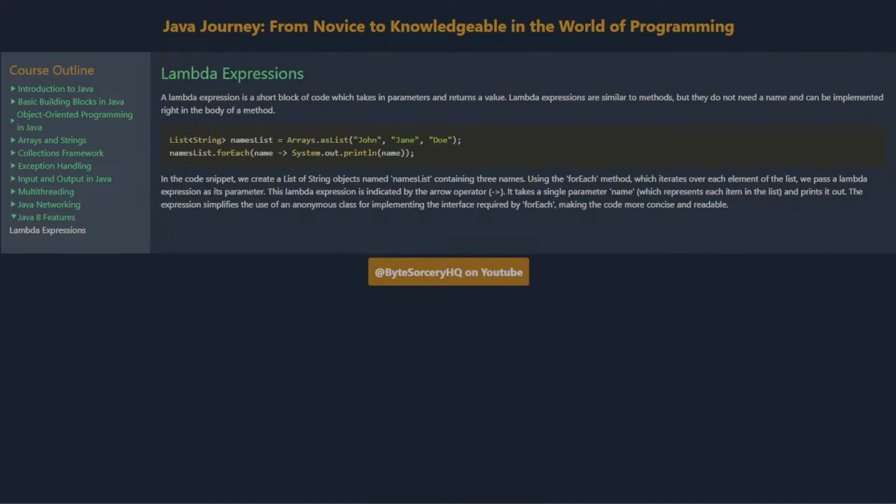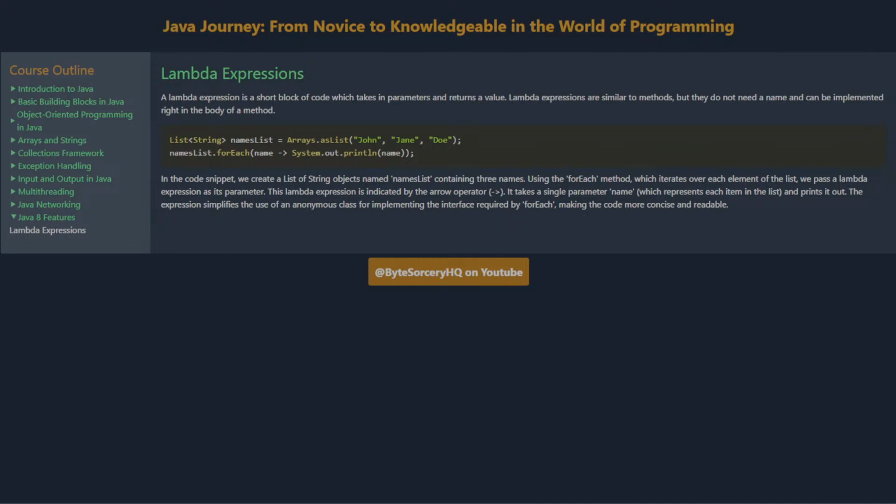Lambda expressions. A lambda expression is a short block of code which takes in parameters and returns a value. Lambda expressions are similar to methods, but they do not need a name and can be implemented right in the body of a method. In the code snippet, we create a list of String objects named namesList, containing 3 names. Using the forEach method, which iterates over each element of the list, we pass a lambda expression as its parameter. This lambda expression is indicated by the arrow operator.